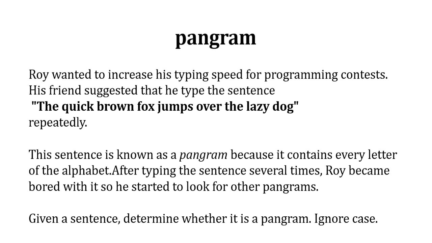So what they have given here is, Roy wants to increase his typing speed, so his friend is suggesting a sentence for typing practice. The sentence is, "The quick brown fox jumps over the lazy dog." This sentence is a pangram. A string can be said to be a pangram when it consists of all the alphabets from A to Z. Here this particular string consists of all the alphabets from A to Z.